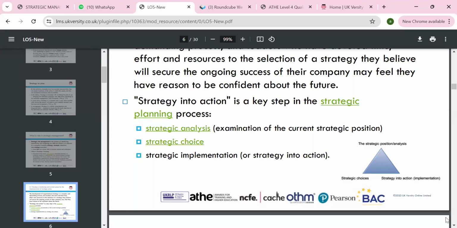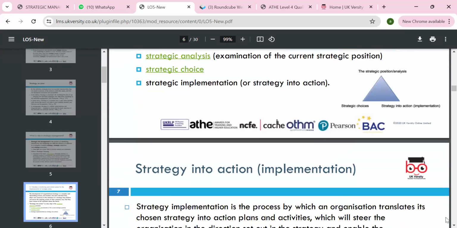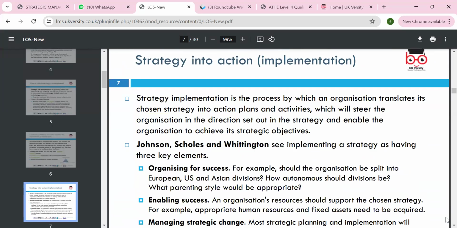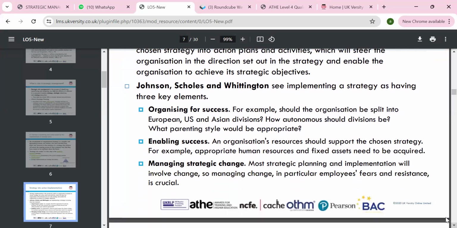And strategic implementation: you make the action plan, but the implementation is the most important thing. Strategy implementation is a process in which an organization translates the chosen strategy into an action plan and the activities which steer the organization's direction, and the strategy enables the organization to achieve the strategic objective. Johnson and Scholes and various other authors say implementing the strategy means organization success is based on how you develop your strategy. The organization should be split into different SBUs, strategic business units.